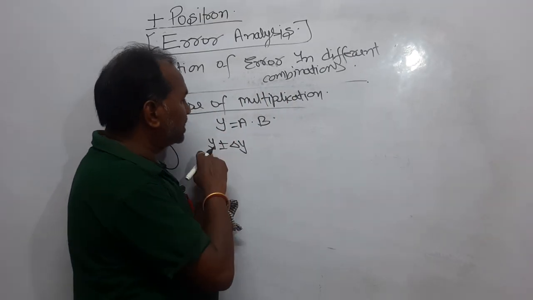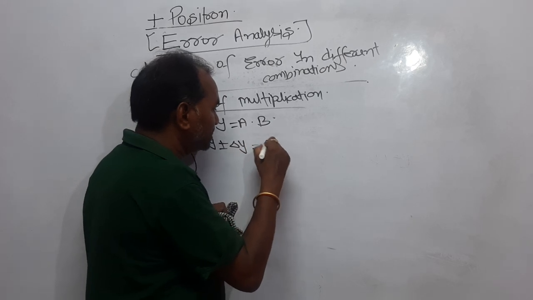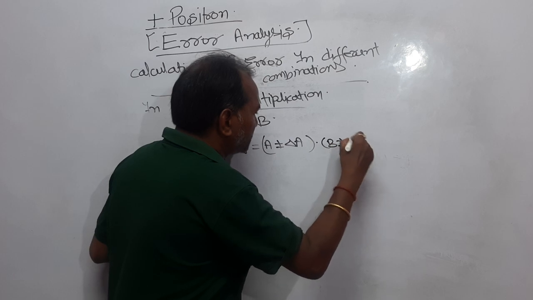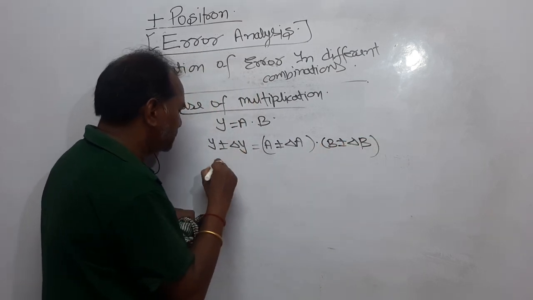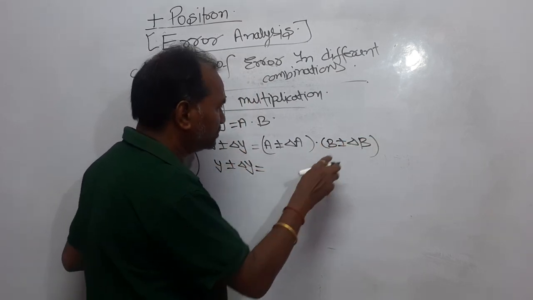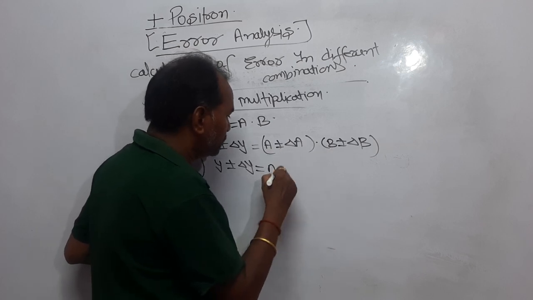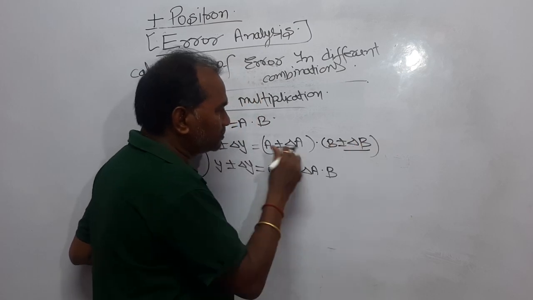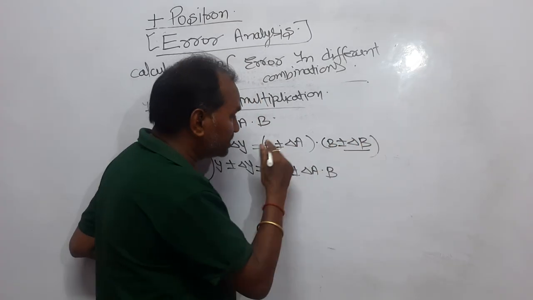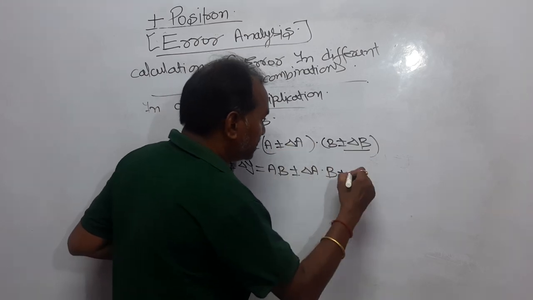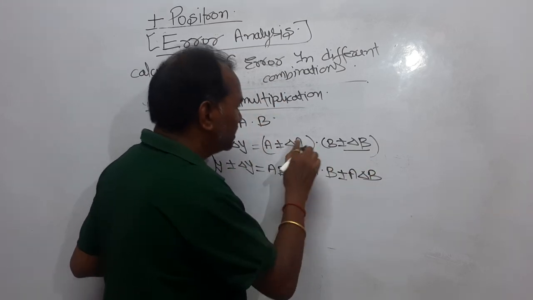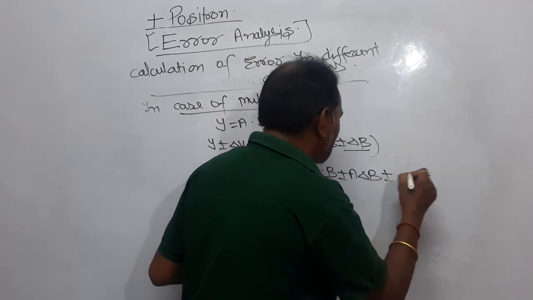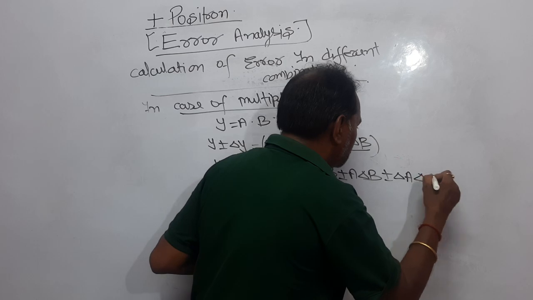Now, if you write all these values with the error, a will be written as a ± delta a, multiplied by b ± delta b. Dear students, it will become y ± delta y, equal to ab ± delta a into b, then multiplying each by ± delta b, that is ± a delta b, and ± delta a delta b.